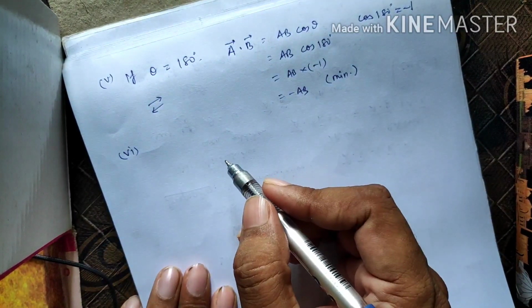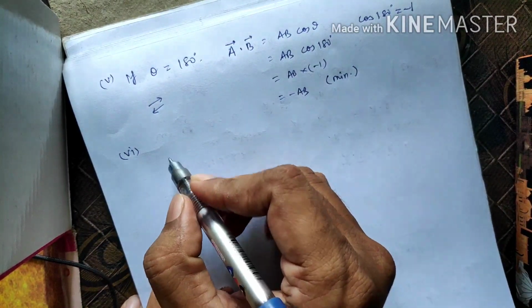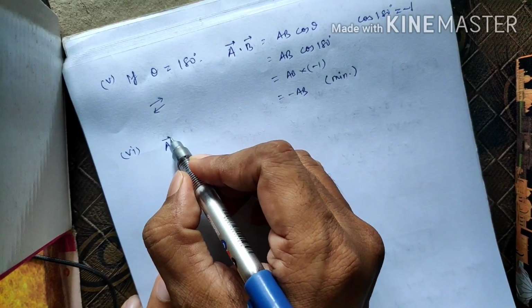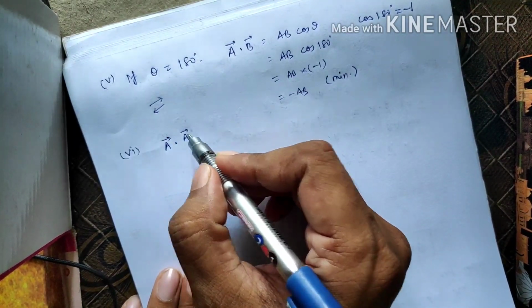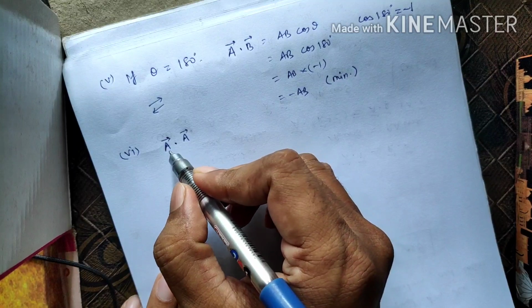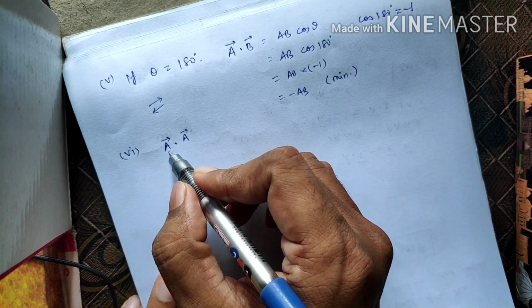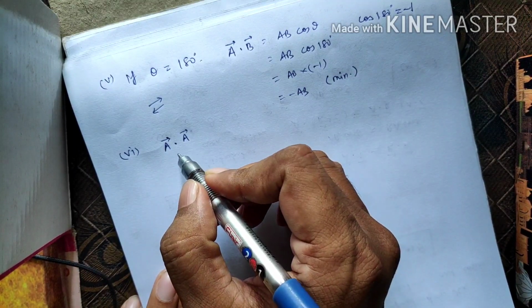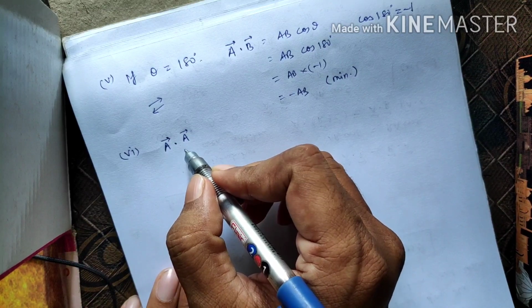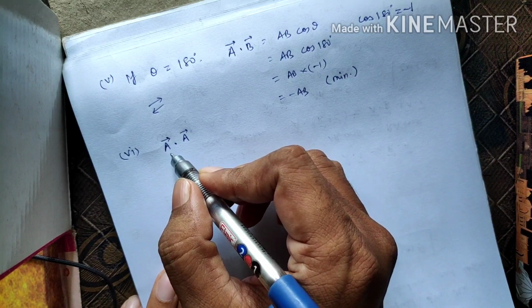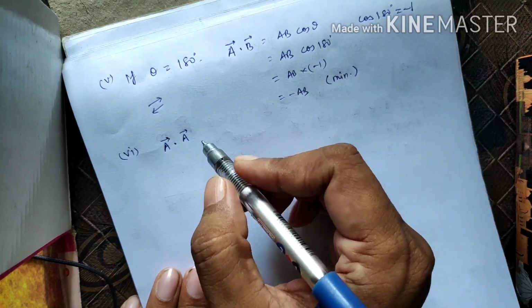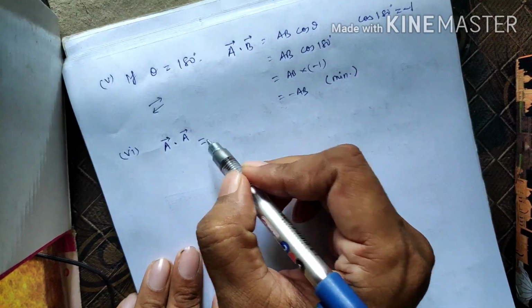Next property is, when we do the scalar product between the same vector, these two vectors are vector A and vector A itself. Then what should be its value?